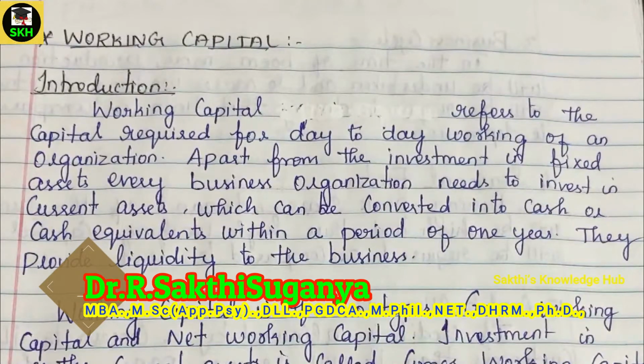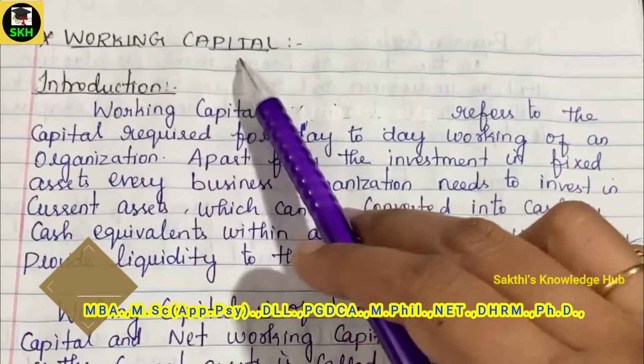In today's discussion, we are going to see about a topic, working capital. Previously, in the financial management subject, we have discussed fixed capital: what is fixed capital, in what situation it will be required, and on what basis its level will be decided, like a higher or lower level of fixed capital requirement of a business. So those things we have discussed, and today we are going to talk about working capital.